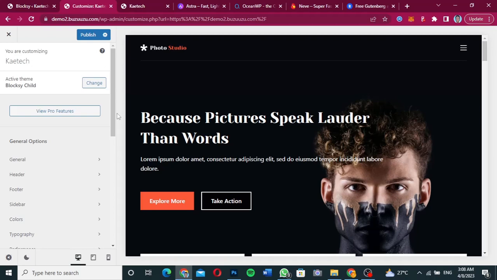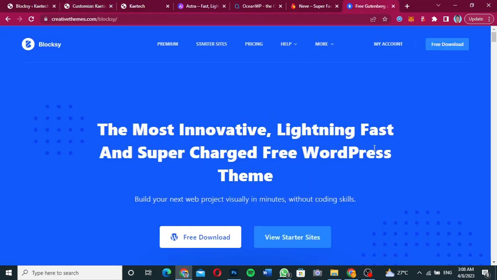So I've talked to you about 5 different themes. I talked to you about the Cadence theme, the Astra theme, the OceanWP theme, the Neve theme, and last but not least, the Bloxy theme. Now you can choose any of these themes to create the best website that you want. All these themes work perfectly for every website that you want to create. You just need to know your way around the theme. I hope this tutorial helps you to find the best theme to choose whenever you are creating your website.